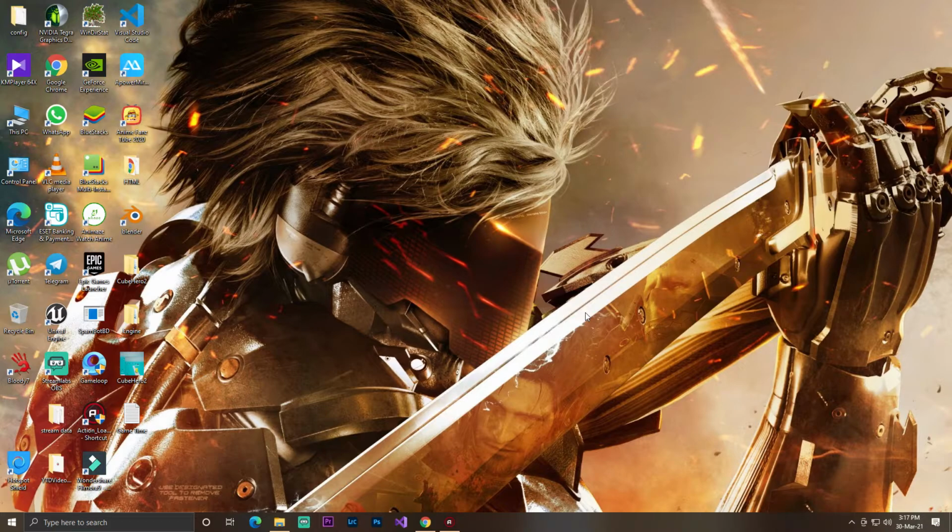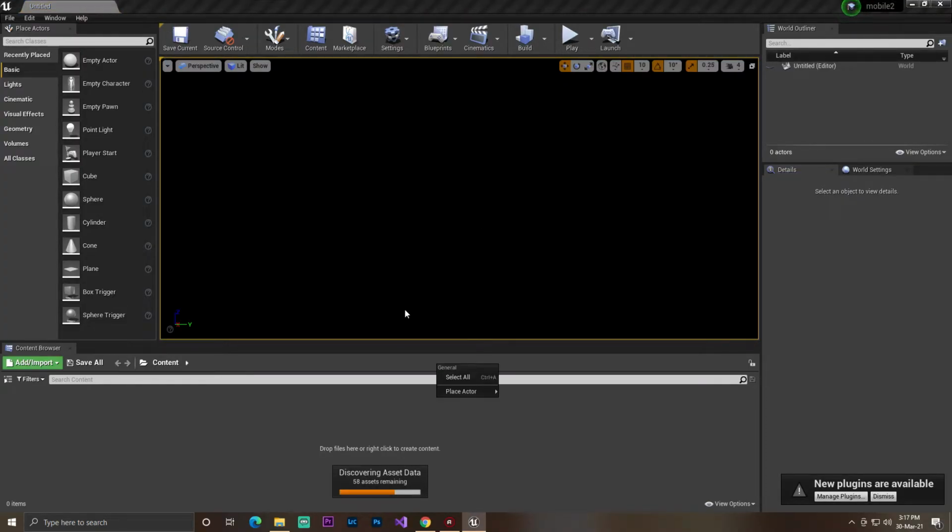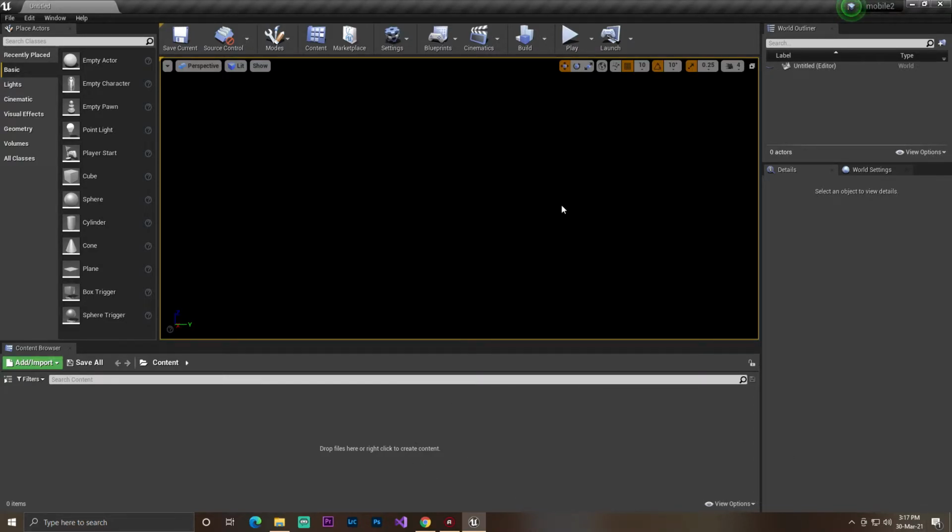So now it takes some time, as you can see at this. Okay, you can see the Unreal Engine has come up here. Now it's loading, and here you can see it's now discovering the assets. Okay, so one is done, the discovering assets completes. We have, you can see, a blank project.